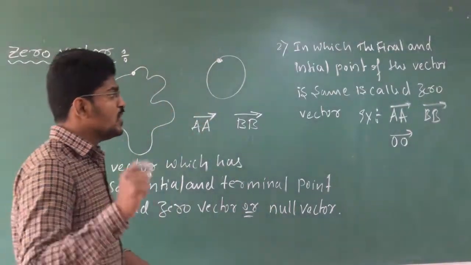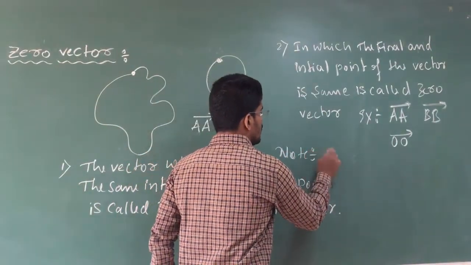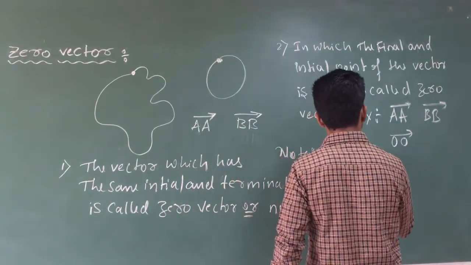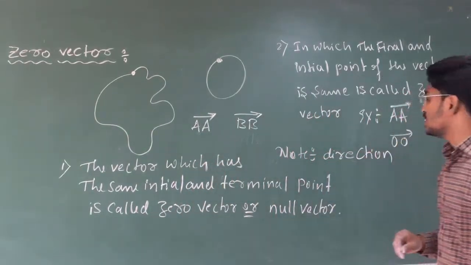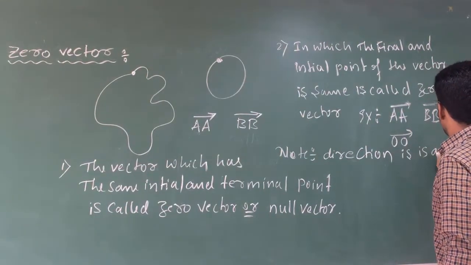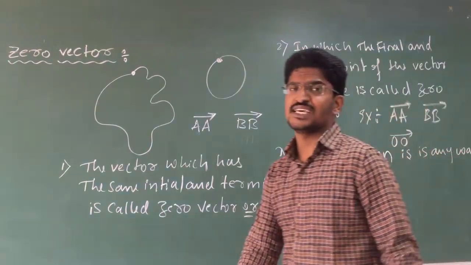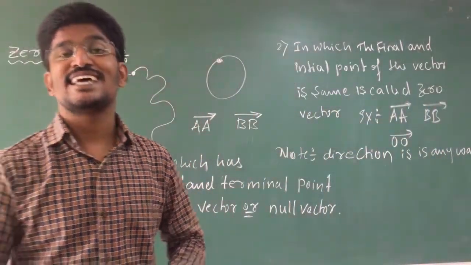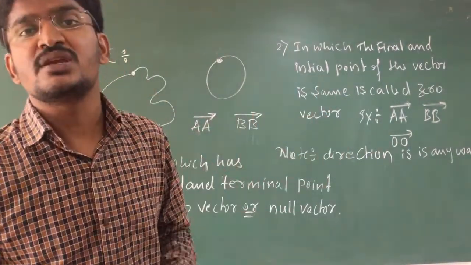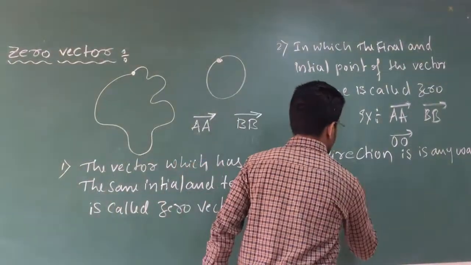One point to note here, note about direction. A zero vector has any direction. Please remember this. Zero vector has any direction.